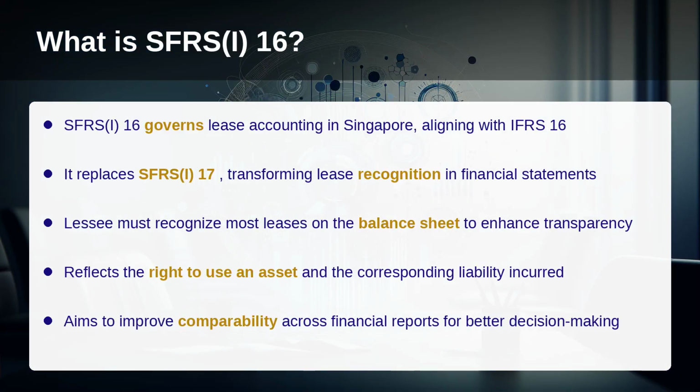What is SFRS 16? SFRS 16 is the Singapore Financial Reporting Standard for leases, aligning closely with IFRS 16. It replaced the previous lease accounting standard, SFRS 17, and fundamentally changed how leases are recognized in financial statements. The primary goal is to improve transparency and comparability by requiring lessees to recognize most leases on the balance sheet, reflecting their right to use an asset and the associated liability.